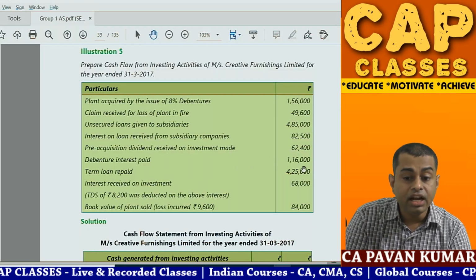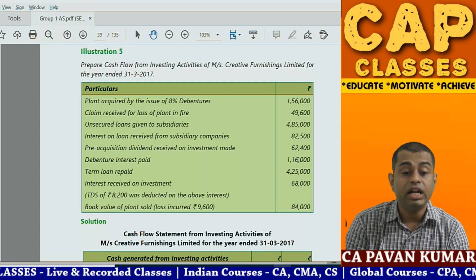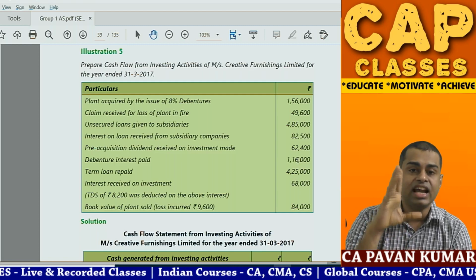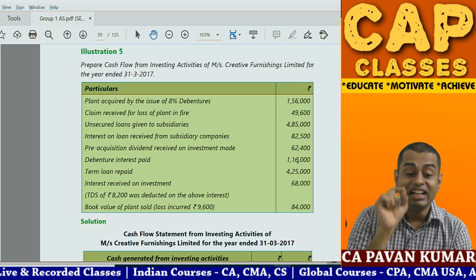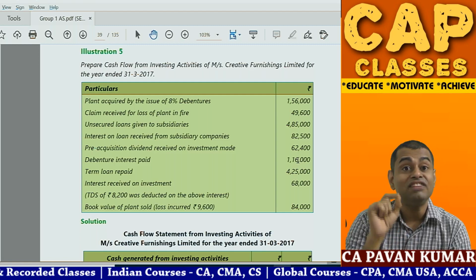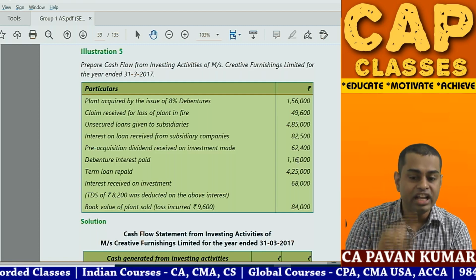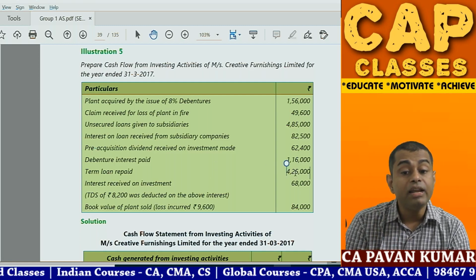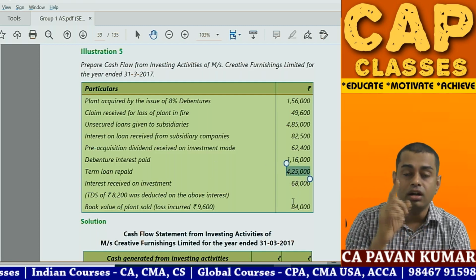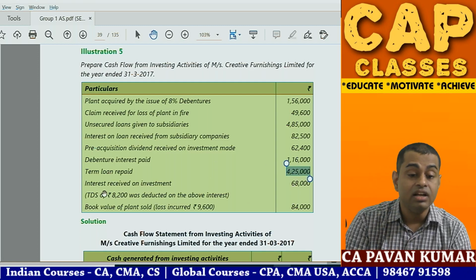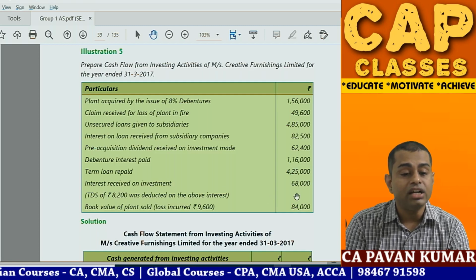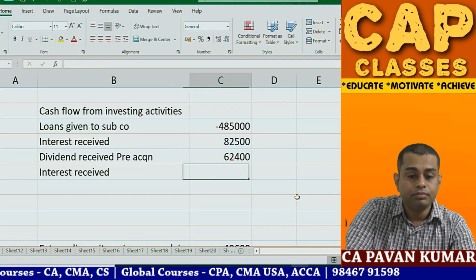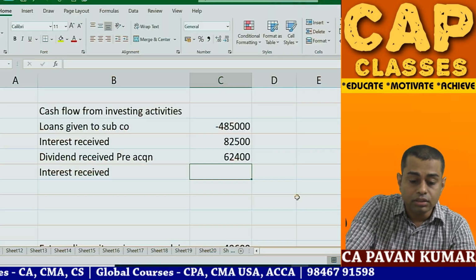Okay. Then debenture interest paid 1,16,000. Hold on. Financing activity. Even by mistake you shouldn't write. Debenture interest paid is a financing cash flow. We are doing only investing cash flows. Term loan repaid 4,25,000. Hold on. Term loan repaid is also financing activity. Interest received on investment 68,000.